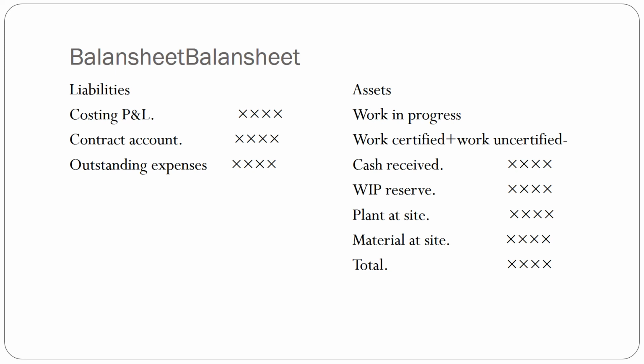There is no need to record all items in the balance sheet. We have to report only the items related to the contract account. In the balance sheet, we represent only work in progress, that is work certified plus work uncertified, less cash received. Plant at site and material at site can be reported. And on the liability side, costing P&L, the contract account balance and outstanding expenses can be represented.